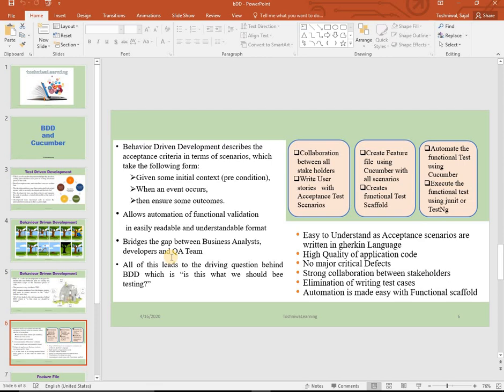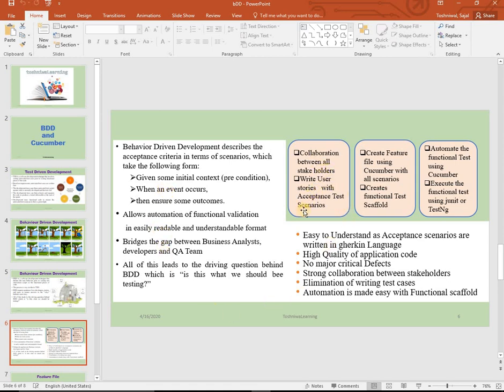The business gap, or the communication gap between the BAs, developers, and QA team, is eliminated here, because the same thing you write in the user story is used by the developer, by the BAs, who are nothing but the product owner, and by the testers. The same Given, When, Then format, the same scenarios are used amongst all of them, so that everyone knows what is actually happening in the project.